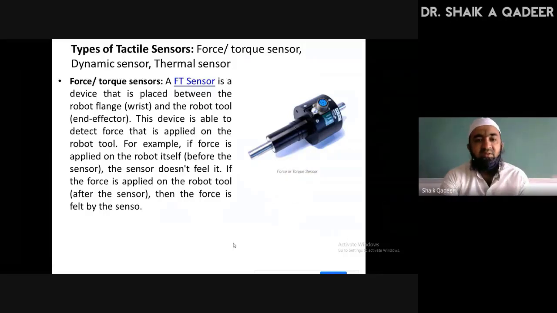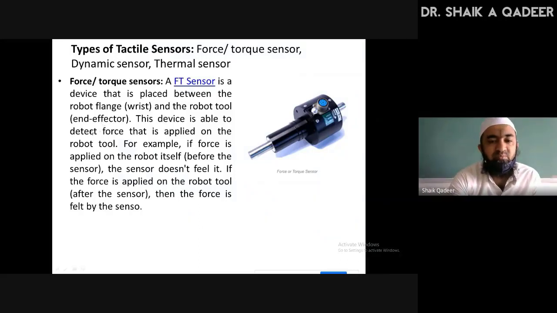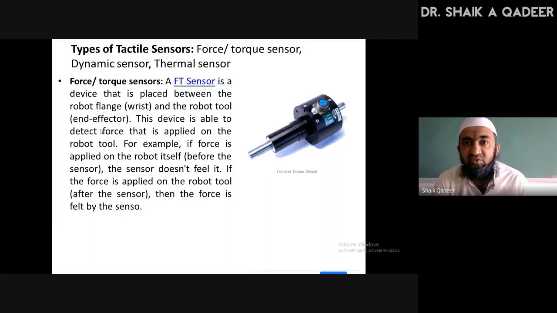Placed in between the flange and the robot tool end effector, it is able to detect the force that is applied. If we don't use this, there is a chance that the robot will apply more force on the object, or lesser force on the object. That's the reason, in order to apply the exact force on the object, we need to make use of this type of force or torque sensor. That's the principle. Internally, it uses strain gauges with the help of which the force information can be converted into an electrical signal. Please take down this information.